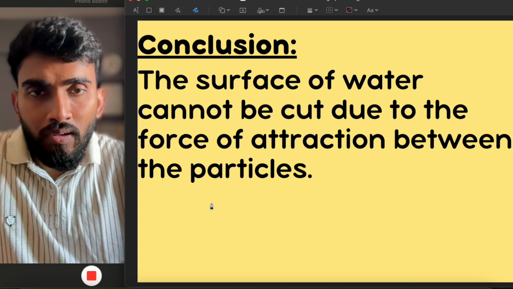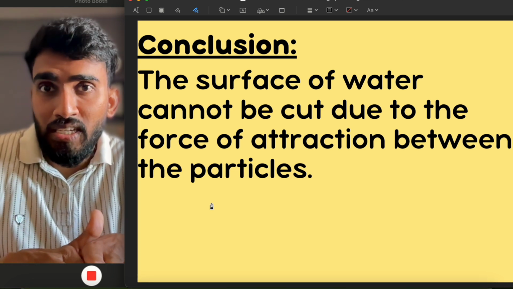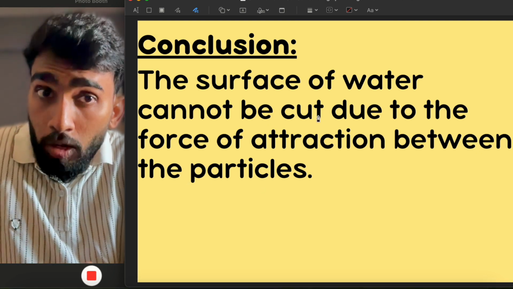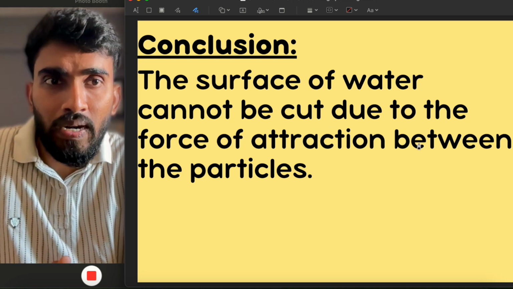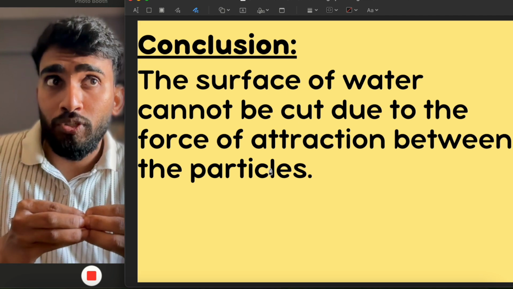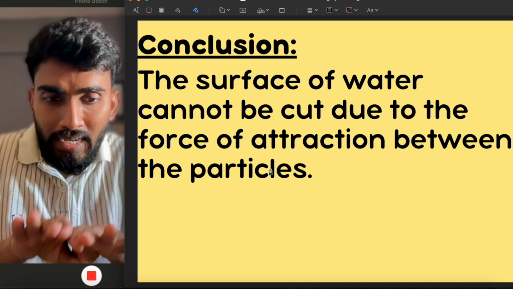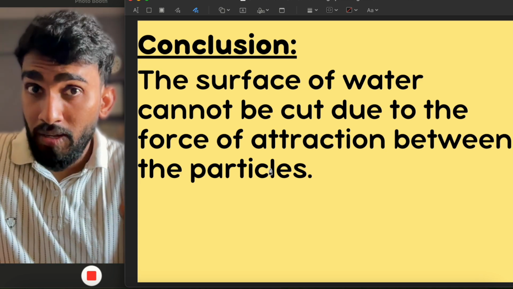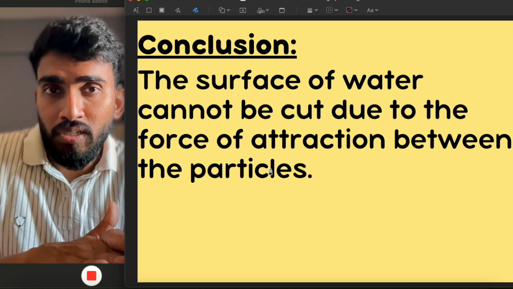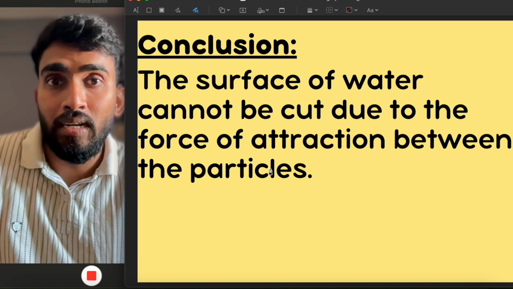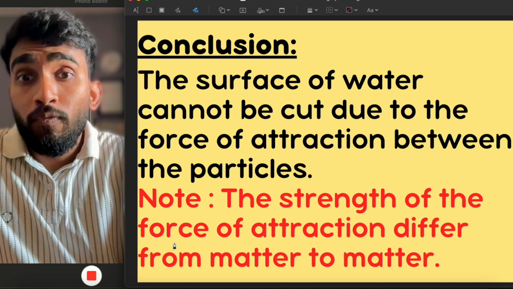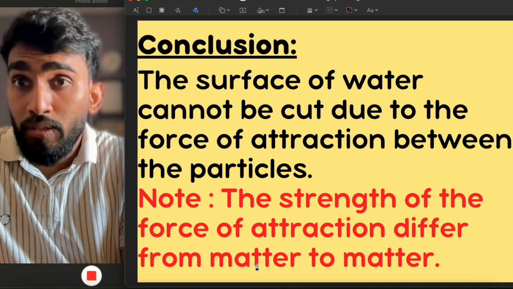When we pass our finger, the water again stays connected with each other, right? This explains that the surface of water cannot be cut due to the force of attraction between the particles. The particles of water have attraction between them, which does not let them separate from each other. So when we move our finger, they again get attached to each other due to the attraction and maintain their surface level. So the point to be noted is that the strength of the force of attraction differs from matter to matter.